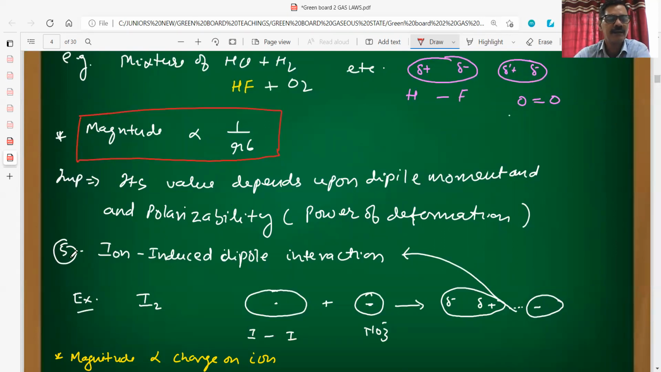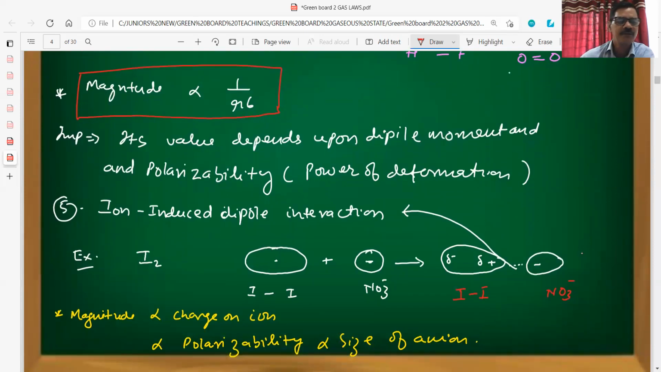After that, the fifth case is what? Ion induced dipole interaction. What is ion induced dipole interaction? When we have an NO3 minus ion, and a neutral I2 molecule comes in contact with it, this will develop a partial positive and partial negative charge. This is the I2 molecule, and this is the NO3 minus ion.